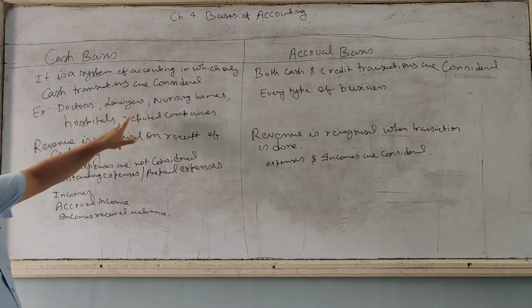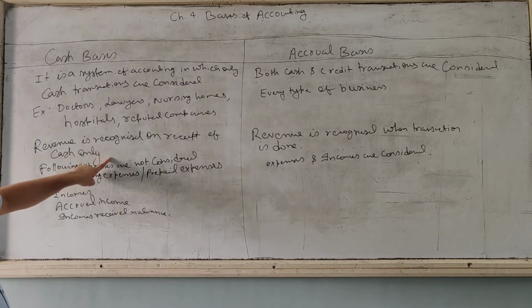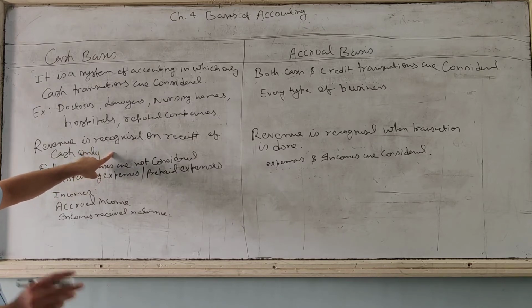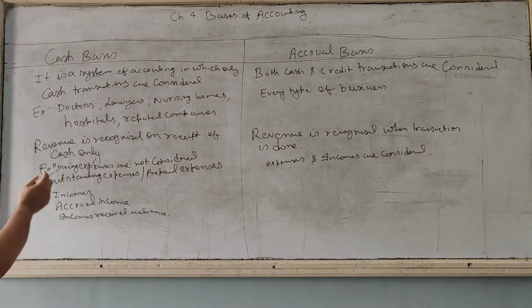Now who will follow this system? Doctors, lawyers, nursing homes, hospitals, reputed companies like Colgate, Surf Excel. If you have the potential to sell in cash only, then these companies can sell their goods in cash. Revenue is recognized on receipt of cash only. What does it mean? The moment you have a cash sale, only then it is going to be recorded. This doesn't mean that these types of organizations do not do credit sales. They do credit sales also, but it is going to be recorded in the books of account when cash is received.